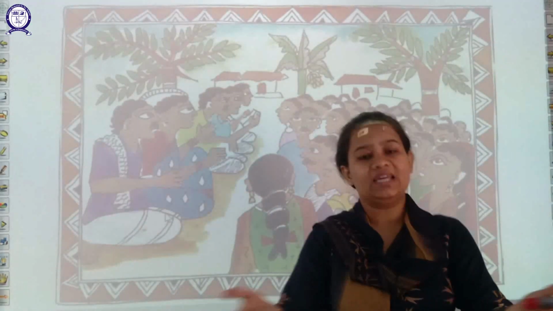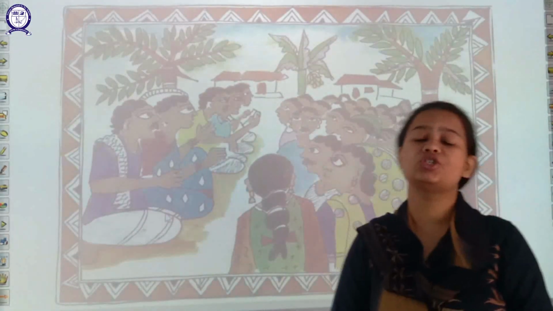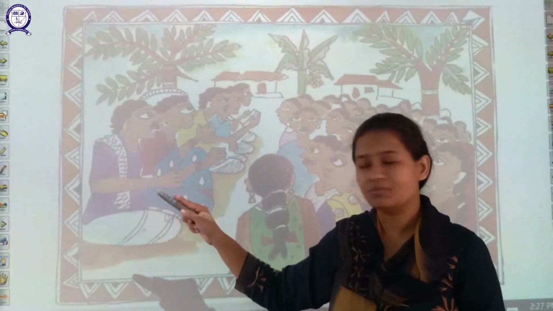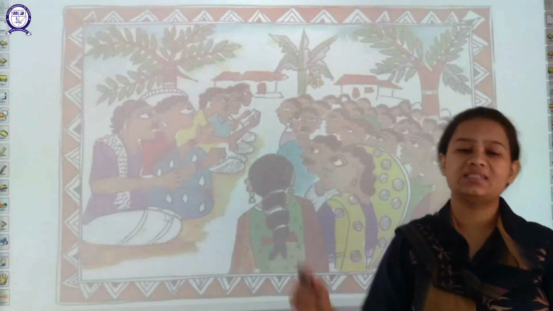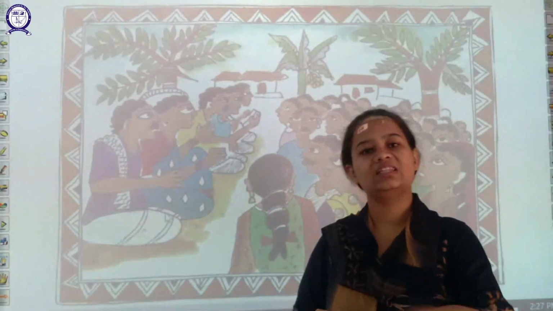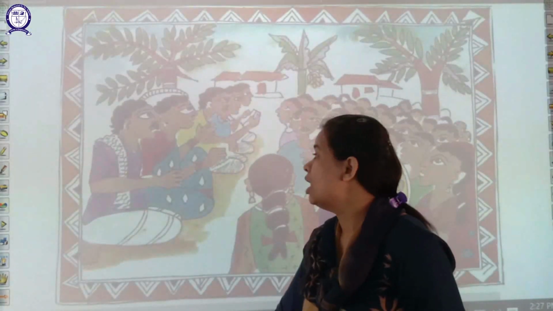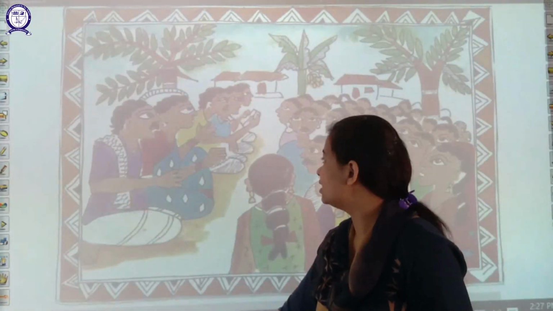There is a meeting going on here, known as Gram Sabha, where the villagers are telling their problems to the sarpanch and the other panches, and they will work accordingly to solve the problems of the villagers.